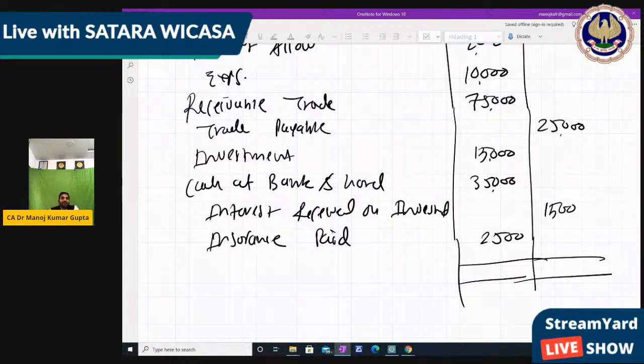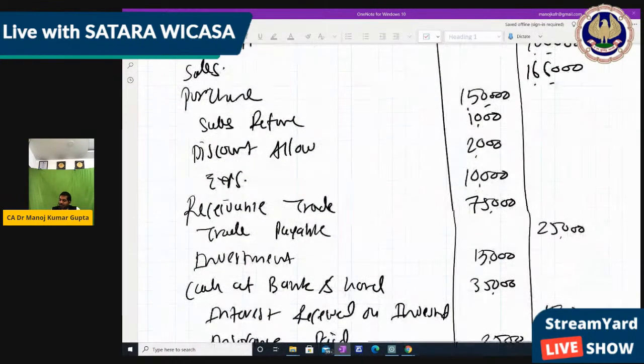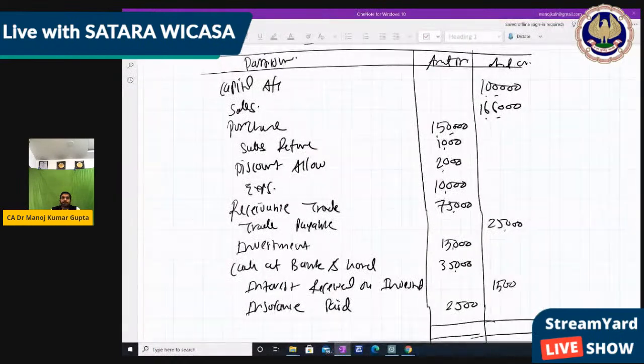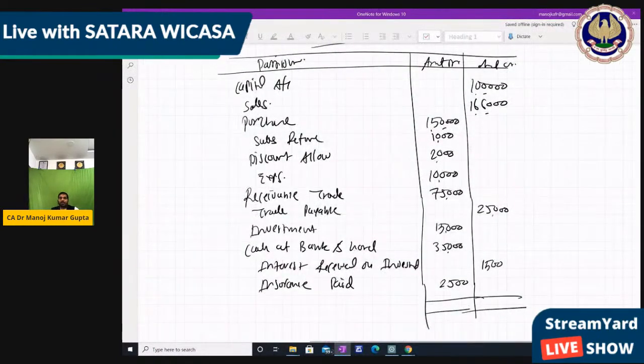If income, liabilities and gains are there, then it's a credit balance, right? So accordingly we have written. So take the total. One lakh 1,500. So I first take the total of this side.